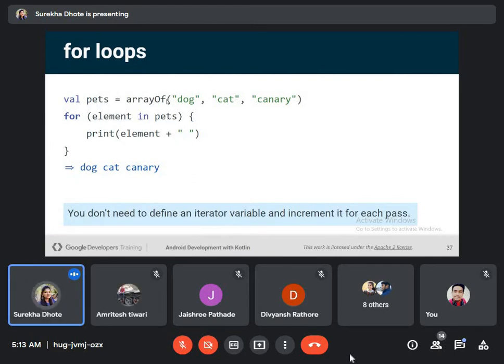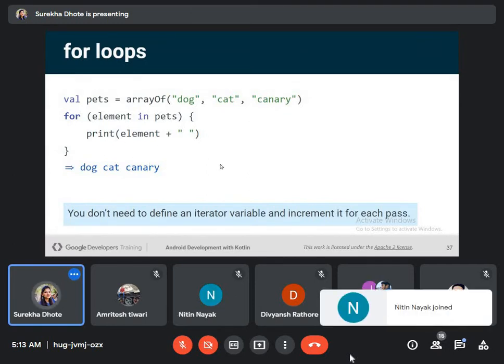Here, pets is an array of 3 strings: dog, cat, and canary. We are checking each element in pets. Sorry, element is the iterator here, and the output will be element plus the empty string. So it will be dog, cat, canary. These 3 will be printed in each pass.